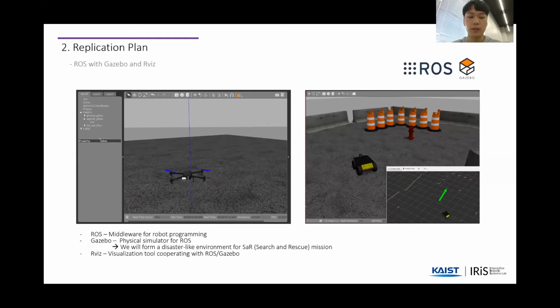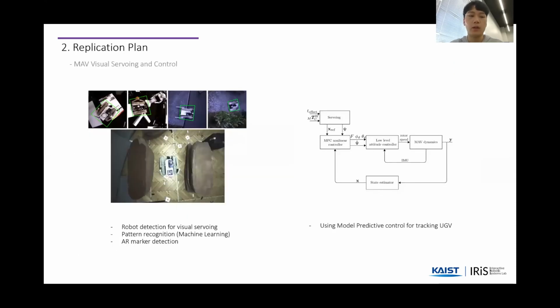For now, as a digression, we are choosing a drone, a mobile robot, and the sensors that we will utilize on the simulator. For tracking of the drone along the unmanned ground vehicle, a visual servoing technique will be used.